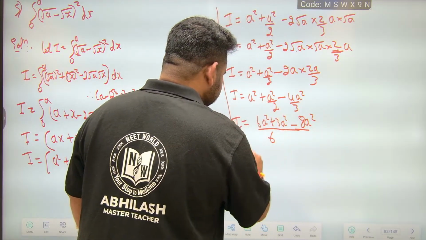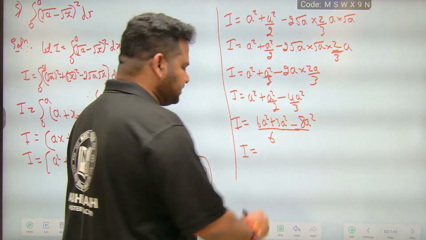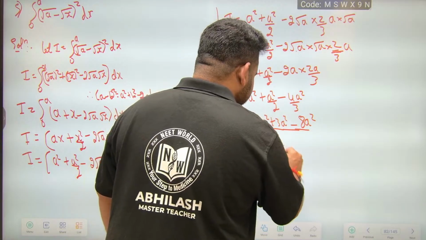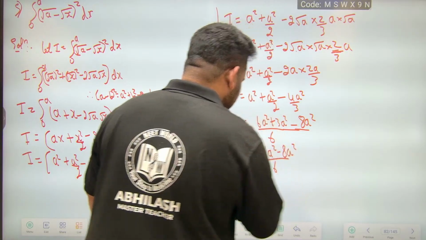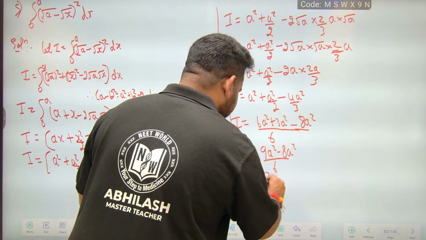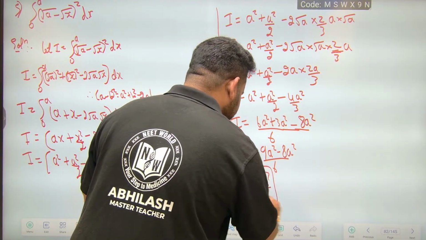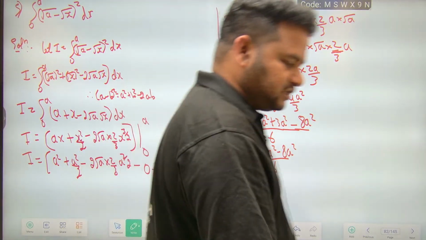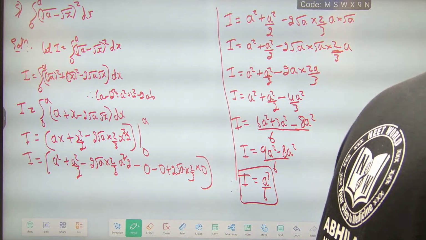Now I'll have what? I is equal to 6a square plus 3a square is 9a square, 9a square minus 8a square by 6. So that will be equal to what? Therefore I is equal to a square by 6. Therefore I is equal to a square by 6 is the final answer, friends.